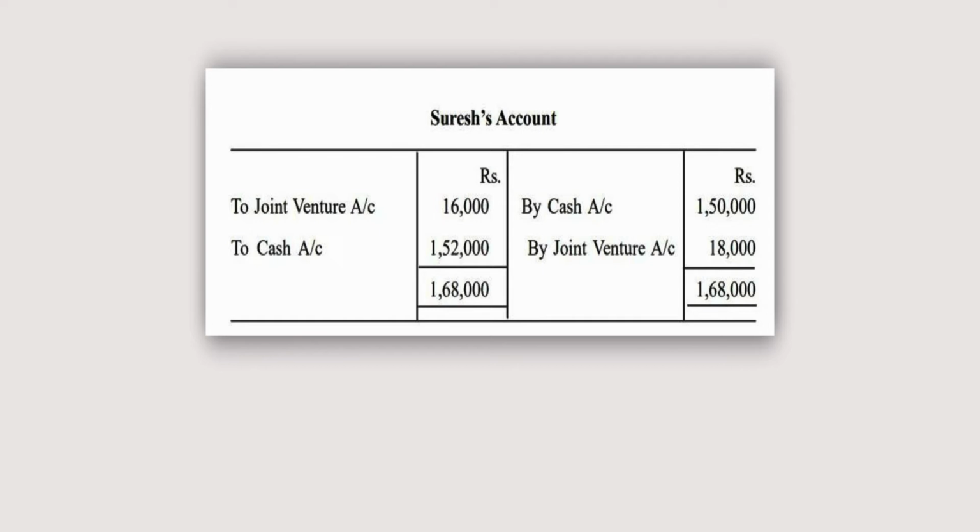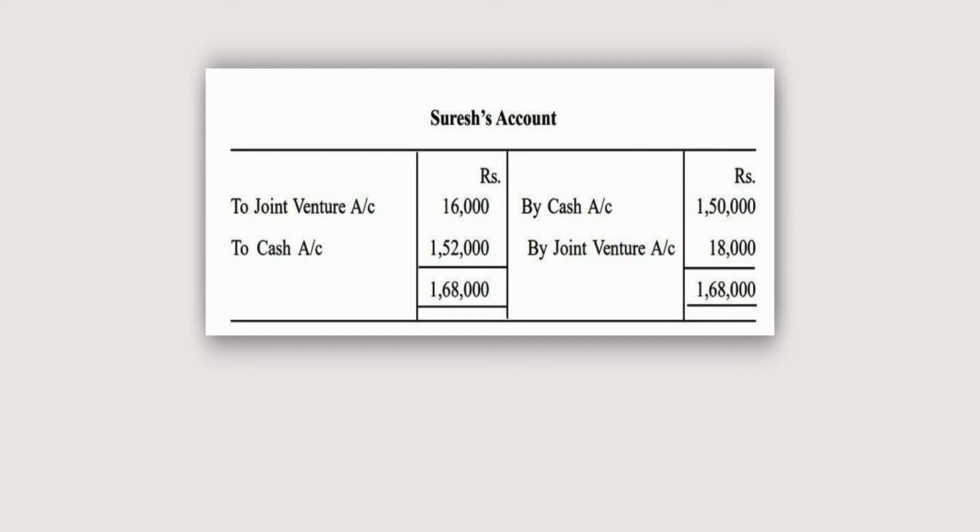So Suresh, here you can see Suresh profit is 18,000. So we will credit the Suresh account, by joint venture 18,000. This is the amount of profit share of Mr. Suresh. Now again go back. Suresh took over the stock of material for an agreed valuation of rupees 16,000. So for this we had made the journal entry Suresh account debit to joint venture. So to joint venture in Suresh account 16,000.